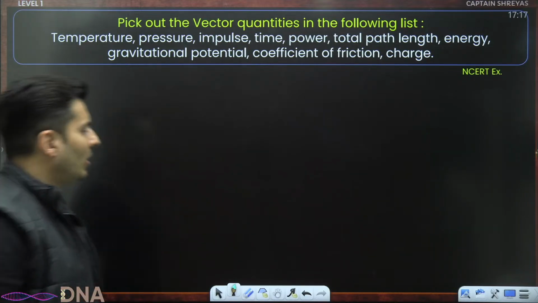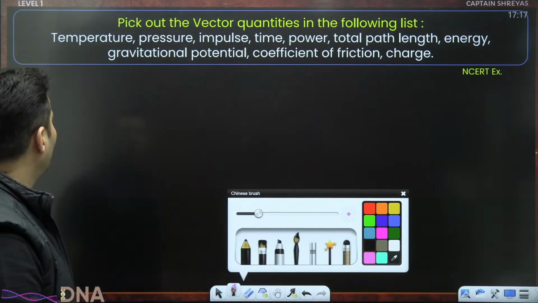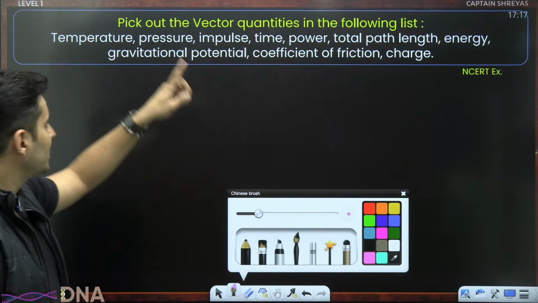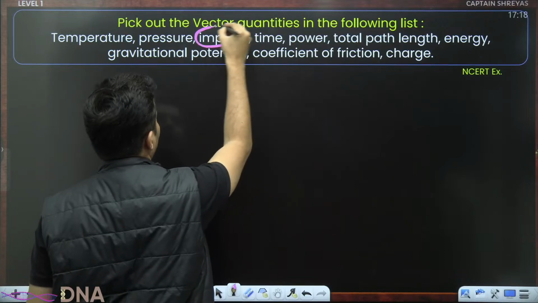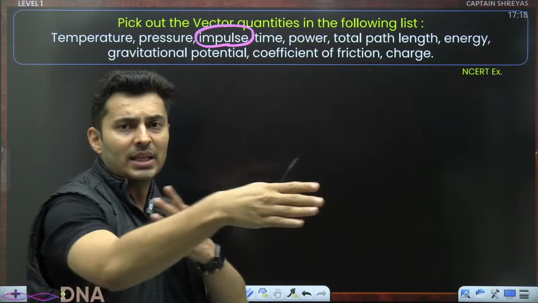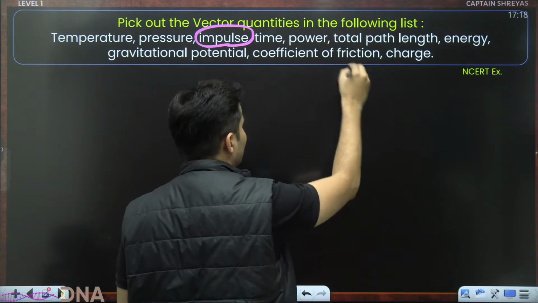Pick out the vector quantities. This is the next question, my dear students. Pick out the vector quantities among the following. Temperature, pressure. Temperature is scalar, no direction. Pressure is also scalar. Impulse is the change of momentum. It is a vector quantity. It has a direction. Time is a scalar, no direction. Power is a scalar.